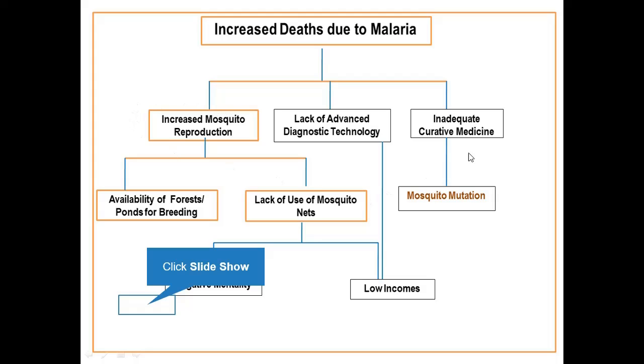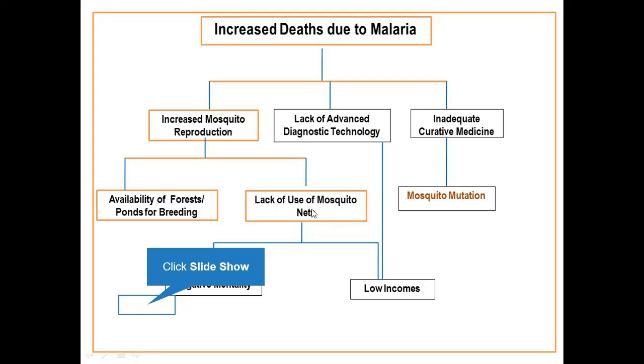These are intermediate causes, but below it, there are other causes that might contribute to these intermediate causes. For example, what causes mosquito reproduction to increase? There might be availability of forests or ponds for breeding, or lack of use of mosquito net. You can continue to break these causes down.